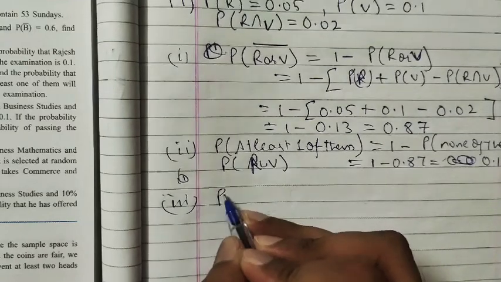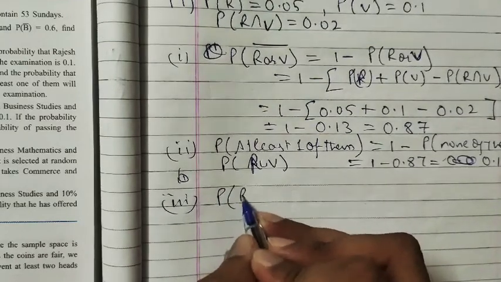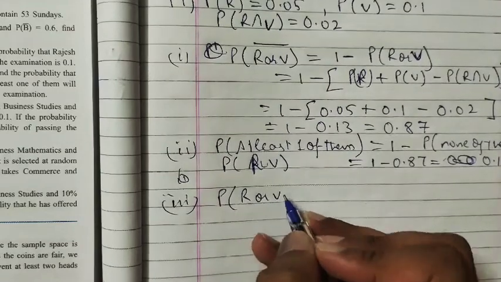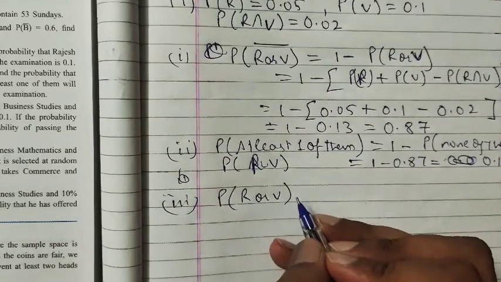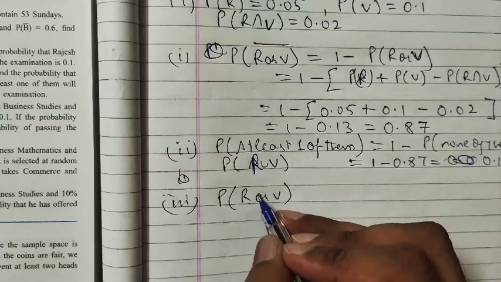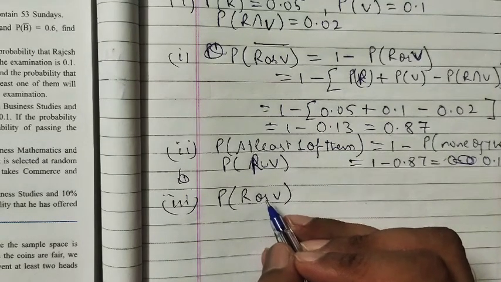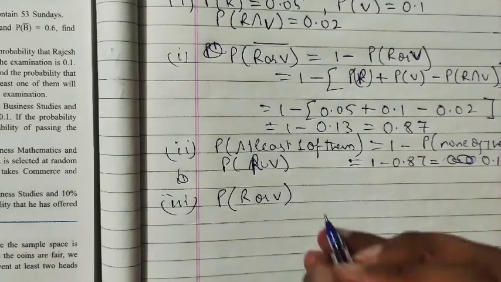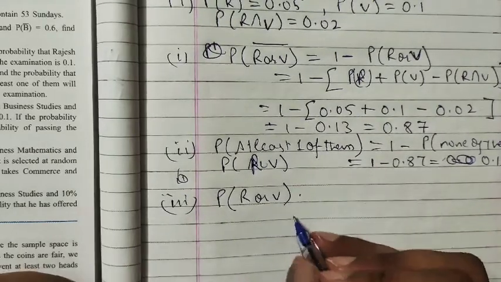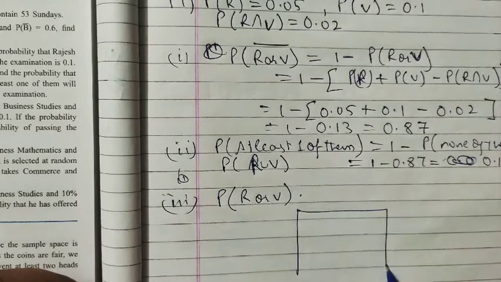Next, third part is only one of them will qualify. So either probability of Rajesh or Vijay, right? Only one of them will qualify, right? Only one. So either Rajesh can qualify or this Vijay can qualify, right? If we go through this Venn diagram also, we can solve this question.